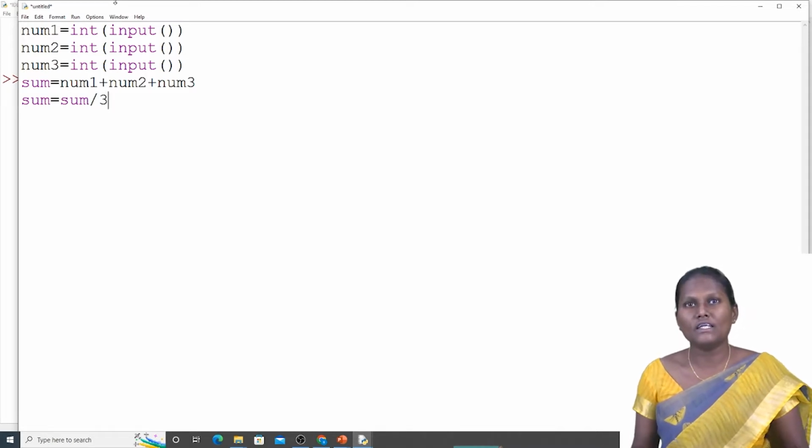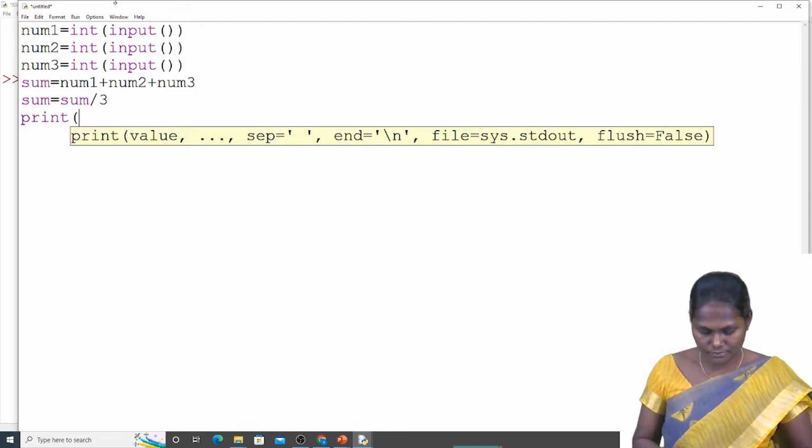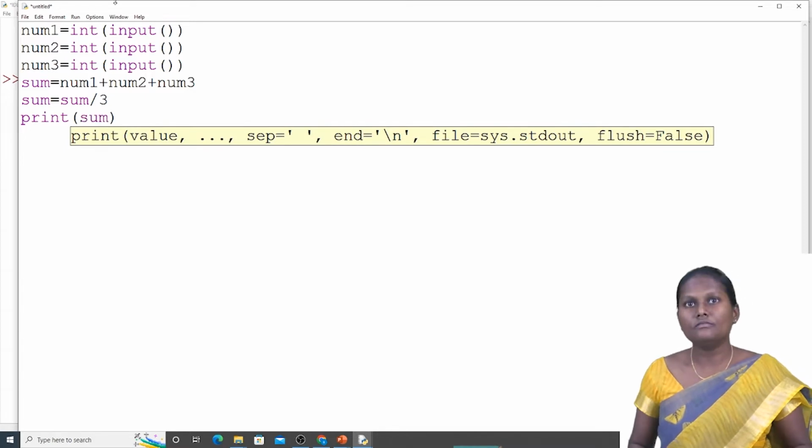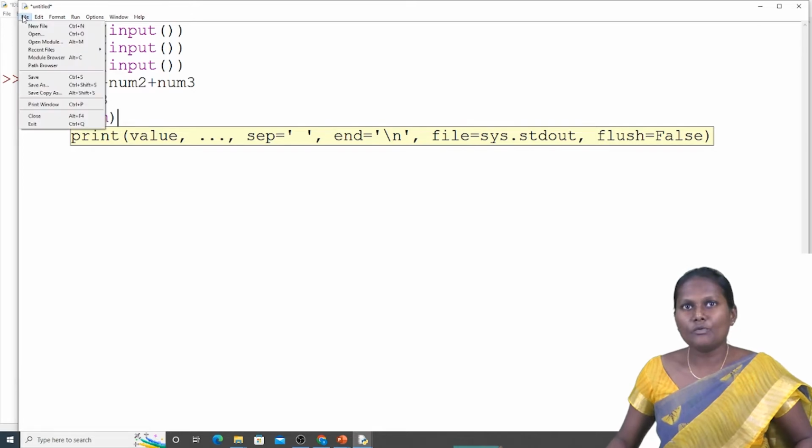Why am I taking 3? Num1, num2, num3. Total 3 values are there. So I'm going to take the sum by 3. Now, what I have to do? I need to print the sum value. Okay. So, here the code has been written. Now, I'm going to run the code.